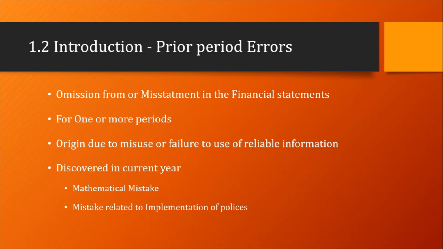What types of errors are these? Mathematical mistakes, mistakes in applying accounting policies, or misinterpretation or misdescription of the facts available at that time. These types of errors are called prior period errors. Second, frauds are also one type of prior period error.